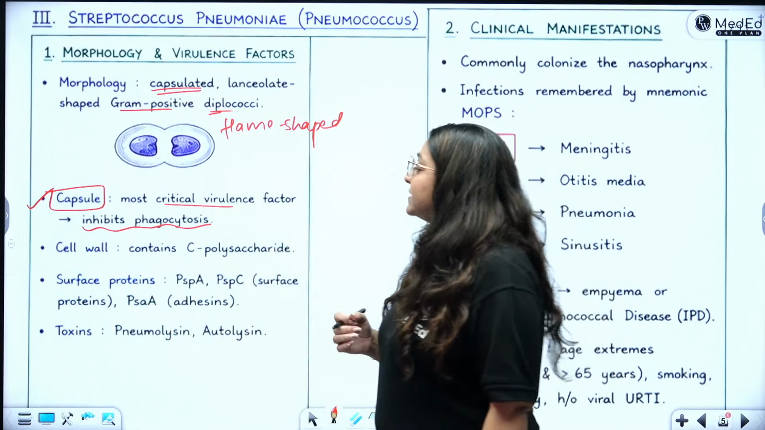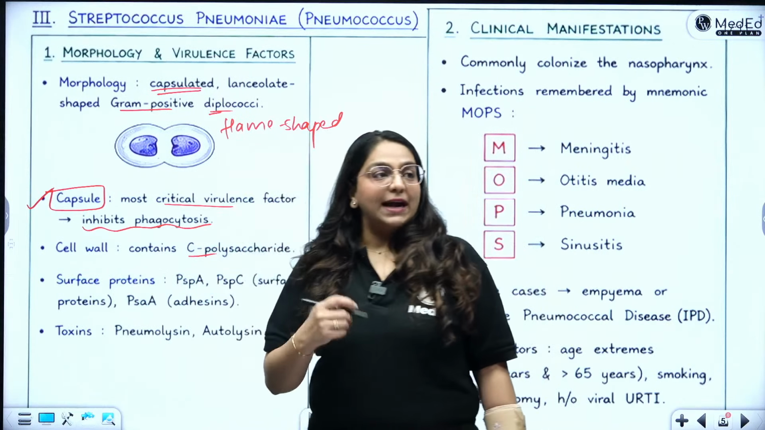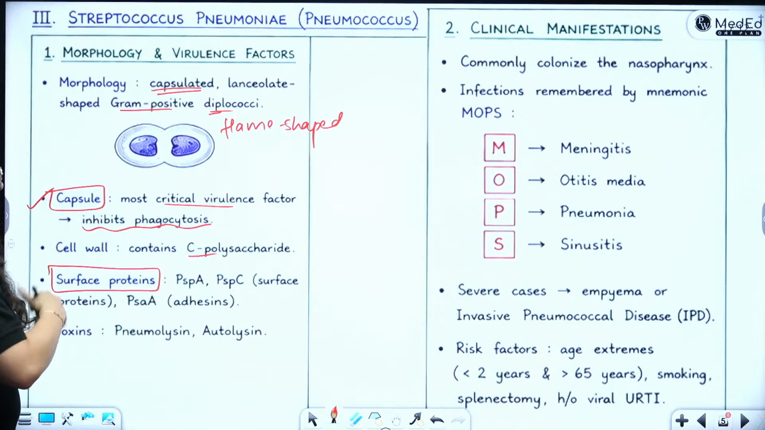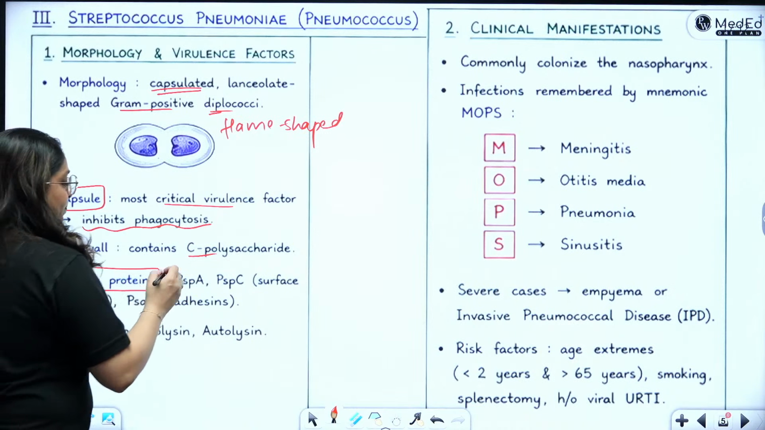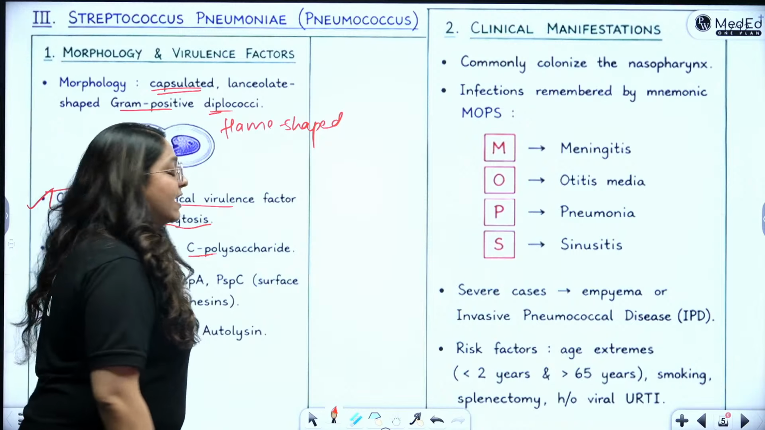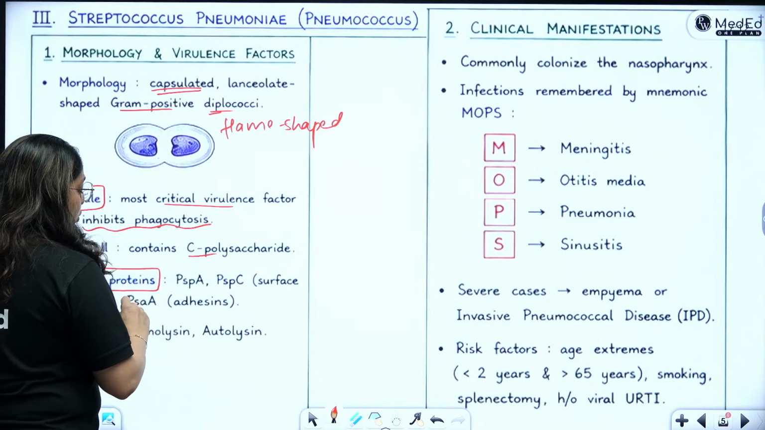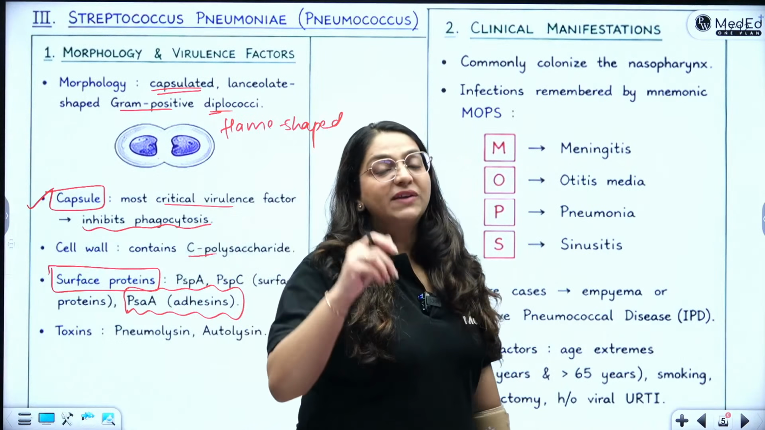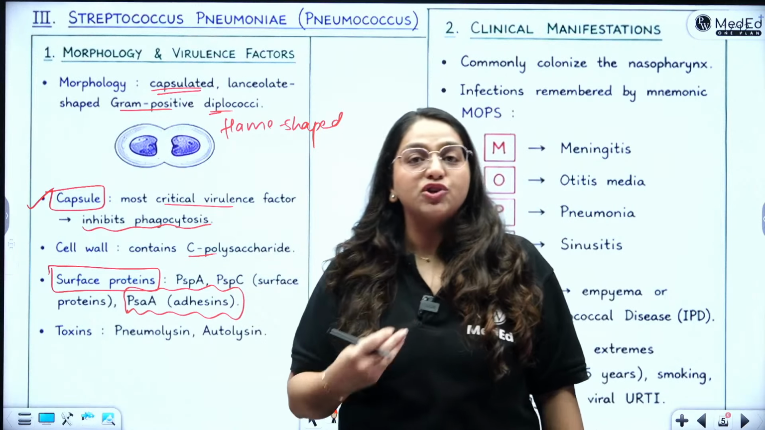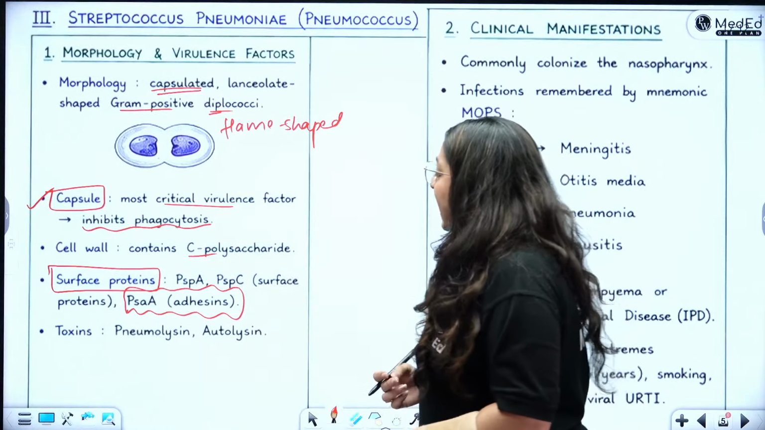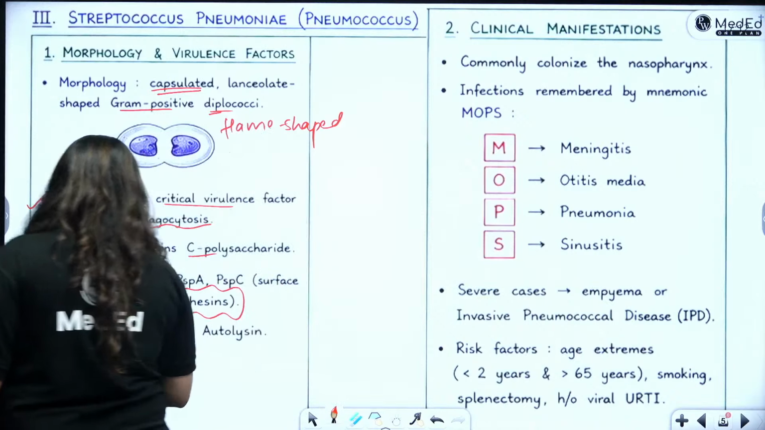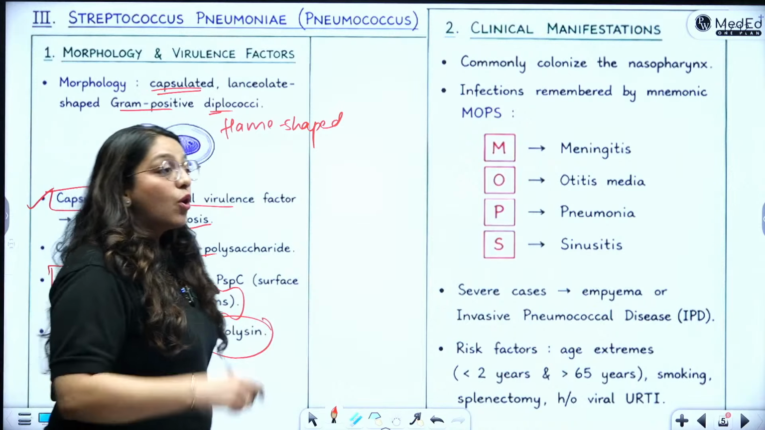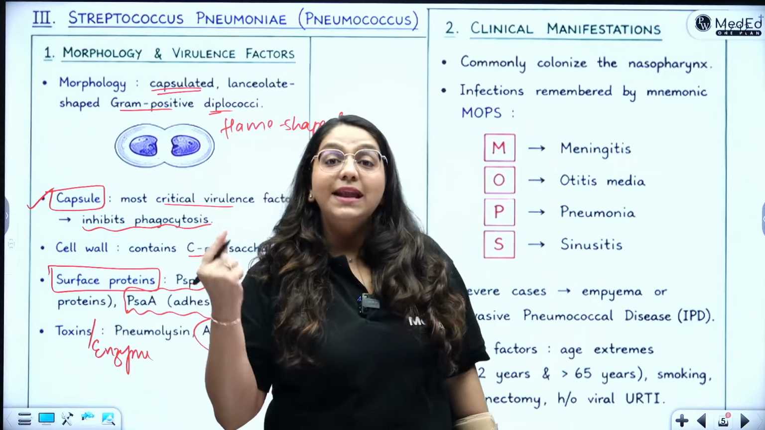Then what are the other factors? Cell wall. The cell wall contains the C polysaccharide, which also prevents phagocytosis. Then surface proteins are there, important surface proteins. You need not learn all the full forms. You can just remember PspA, PspC and PsaA, okay? What is PsaA? It is pneumococcus surface adhesin. It will help in adhesion to the surface, adhesion to the lungs, okay? Then toxins or enzymes which are released. Autolysin is an important enzyme released by the bacteria, and this autolysin enzyme is what we keep detecting in the lab diagnosis also.